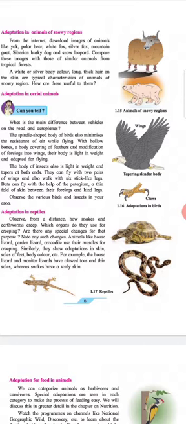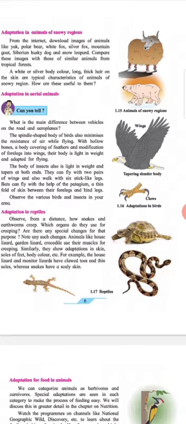Subheading: Adaptation in aerial animals. Can you tell? What is the main difference between vehicles on the road and aeroplane? The spindle-shaped body of birds also minimizes the resistance of air while flying.